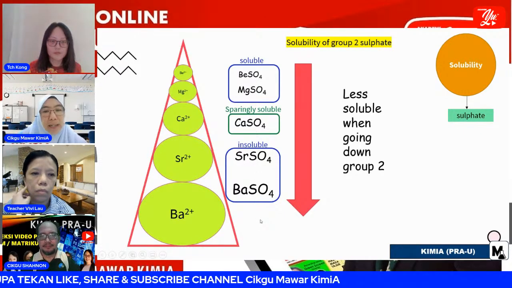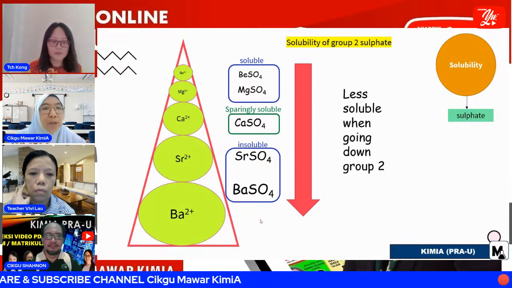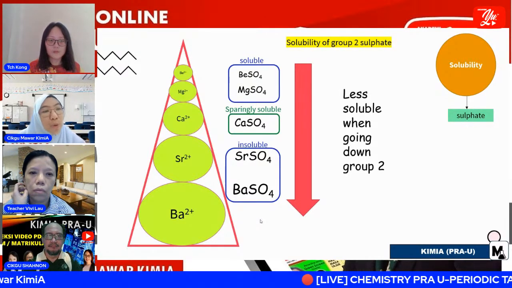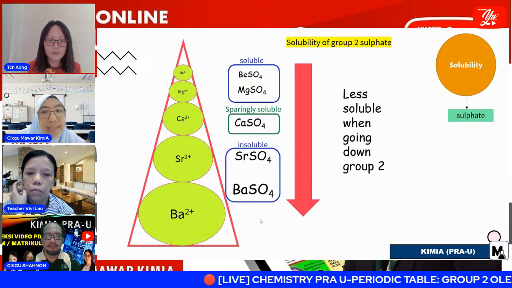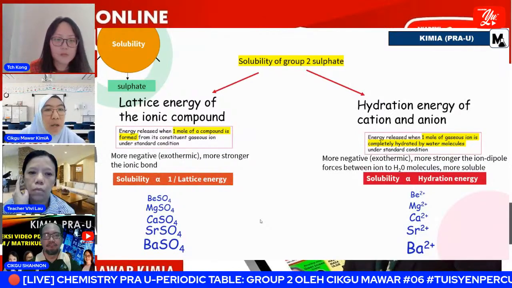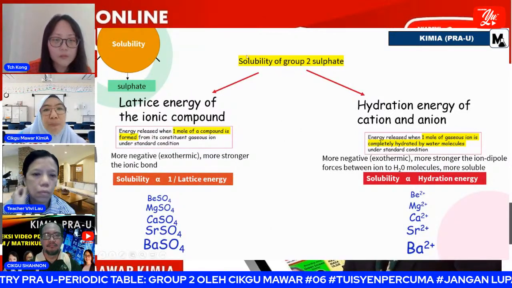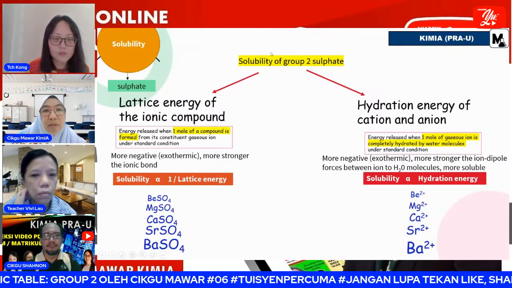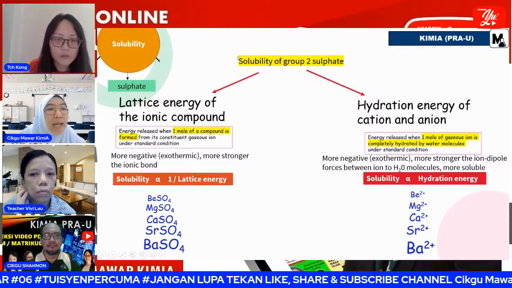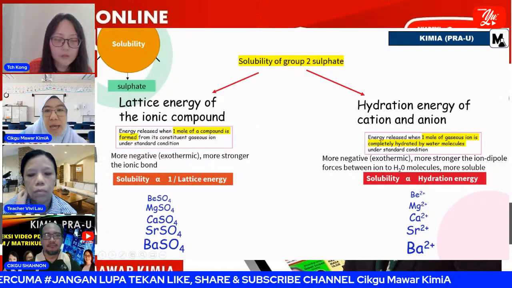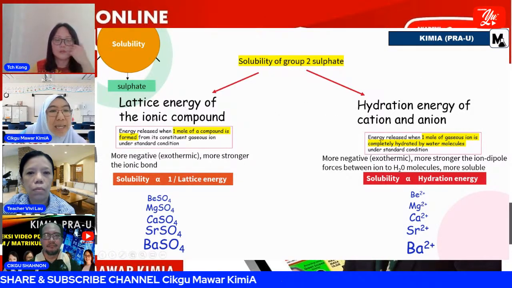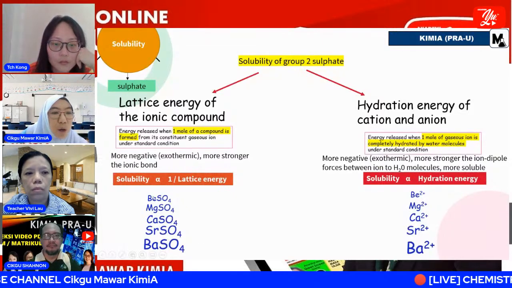Why? Ini dia terbalik tau. It is different to the hydroxide of group 2. Ingat, group 2 dia lain, di bawah yang more soluble. But for sulfate is different. Okay, why? So this is the explanation. When we talk about solubility of group 2 sulfate, dua keyword dia yang you kena tahu is lattice energy and also hydration energy. When we talk about lattice energy, we refer to the compound.